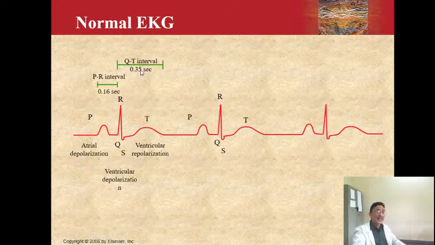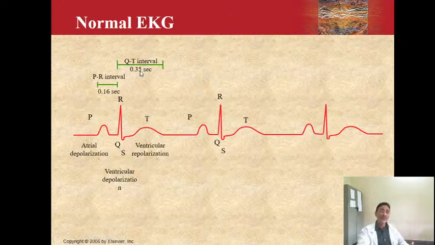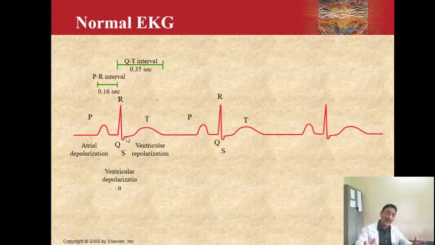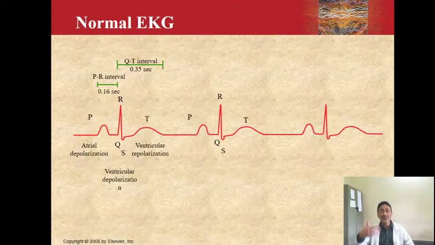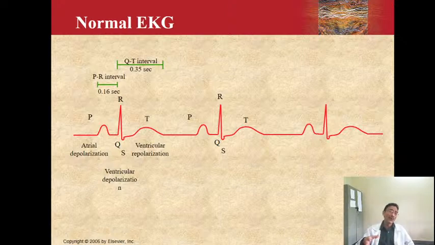It indicates the duration of the QRS complex. An increase in the QT interval indicates a prolonged QRS complex. So a prolonged QRS complex, in other words, means again a delayed conduction. This time the delayed conduction is at the node, at the AV node. Hence there is a long time taken for the impulse to pass from the AV node into the ventricles, and there is a prolonged QT interval. So this QT interval, if it is prolonged, will again cause heart blocks.